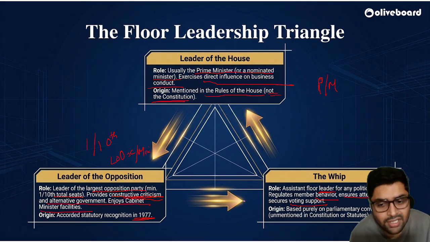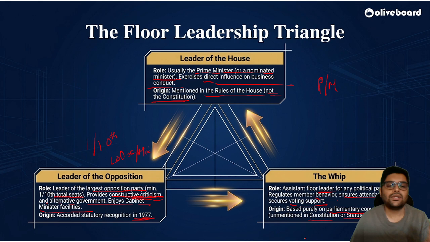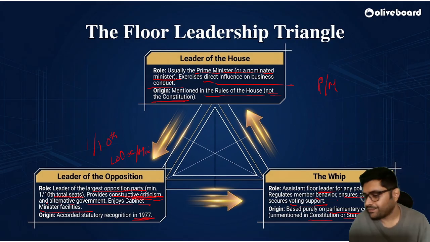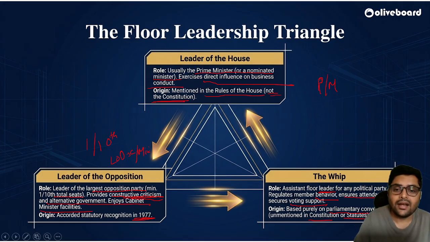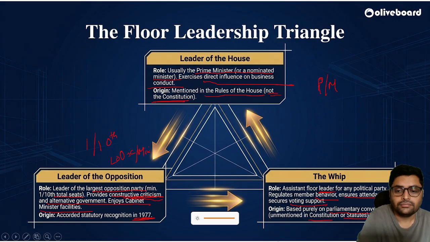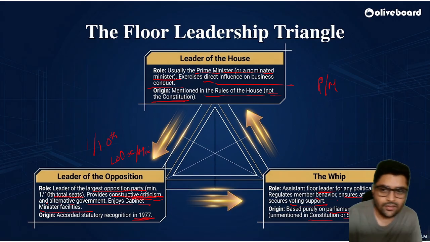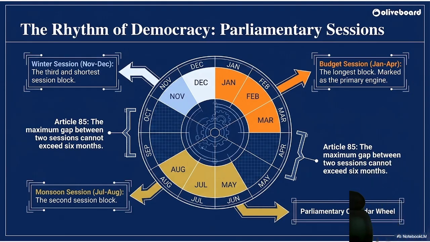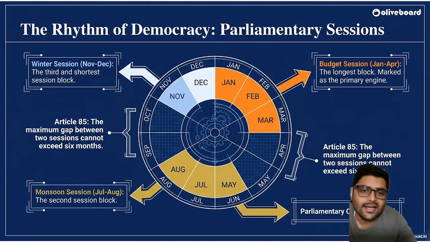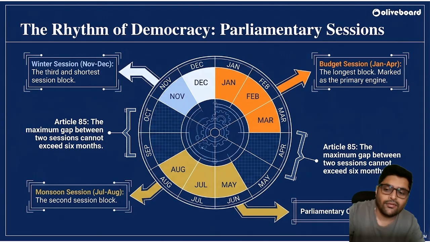Origin: again based purely on parliamentary conventions. There is no mention of whip in any constitution or statute. So it is completely an Indian parliamentary convention. Okay. Next, we have the rhythm of democracy.